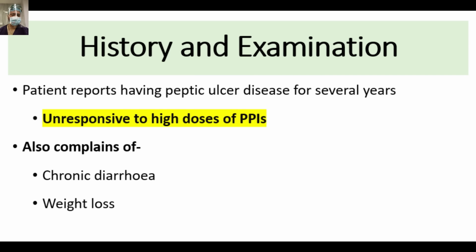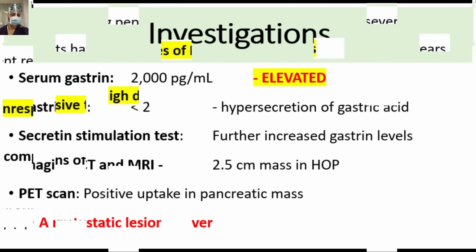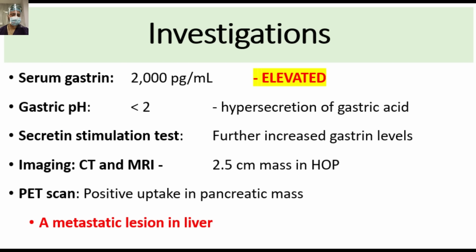He was taking PPI around the clock, and was unresponsive to high doses of PPIs, also complaining of chronic diarrhea and weight loss. The serum gastrin was 2000 picogram per ml, markedly elevated. The gastric pH was less than 2, hypersecretion of gastric acid. Secretin stimulation test further increased the gastrin level. Imaging, CT and MRI: 2.5 cm mass in the head of pancreas. PET scan: positive uptake in the pancreatic mass and a metastatic lesion in the liver.